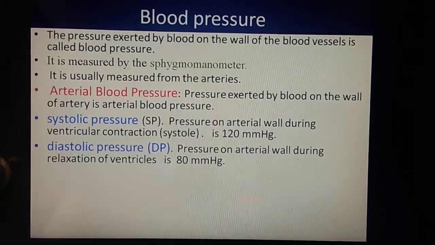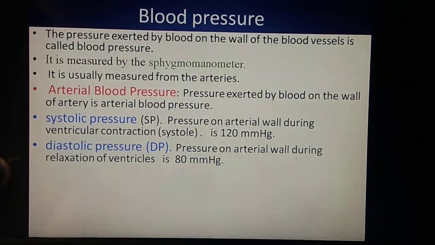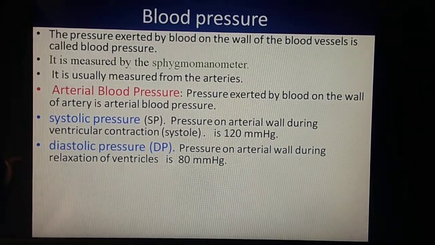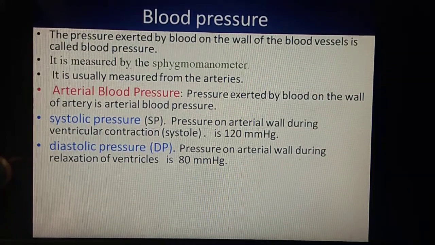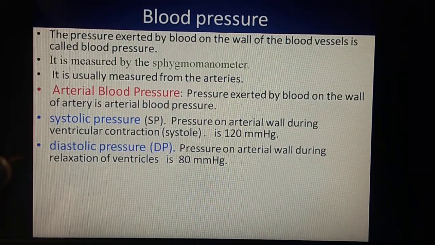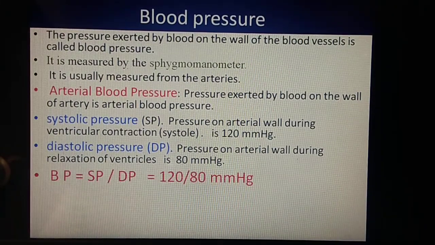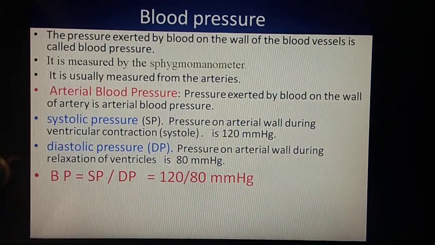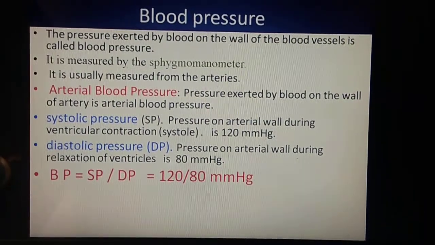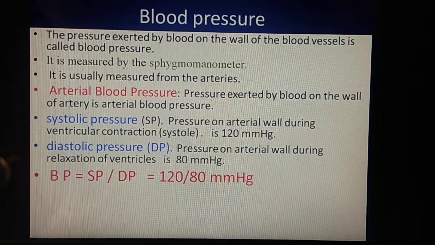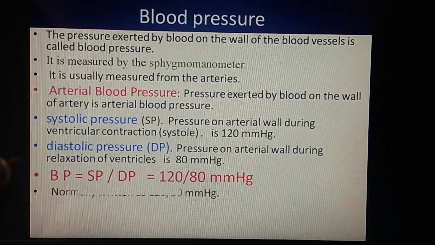Diastolic blood pressure is the pressure exerted by blood on the wall of arteries during ventricular relaxation, that means ventricular diastole, and is about 80 mmHg. So the normal blood pressure in a human being can be denoted as 120 per 80 mmHg. 120 is the systolic blood pressure and 80 is the diastolic blood pressure.